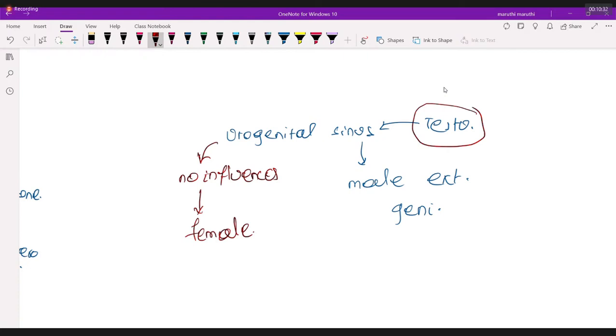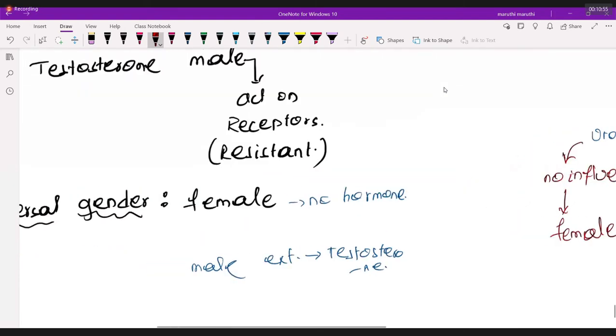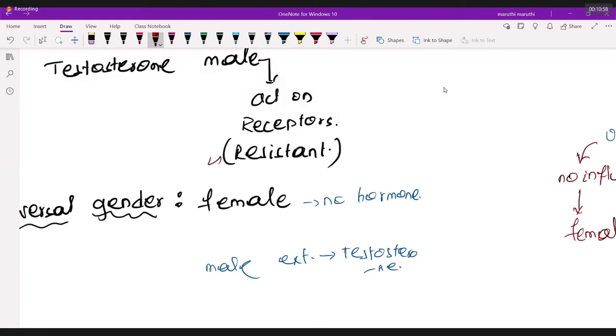Now please listen to me, one important aspect here. If the urogenital sinus experiences the effect of testosterone, then it will become male genitalia. But look here, in testicular feminizing syndrome, the receptors are resistant, my dear students. What happened to the testosterone receptor? They are resistant. Testosterone receptors are not working.